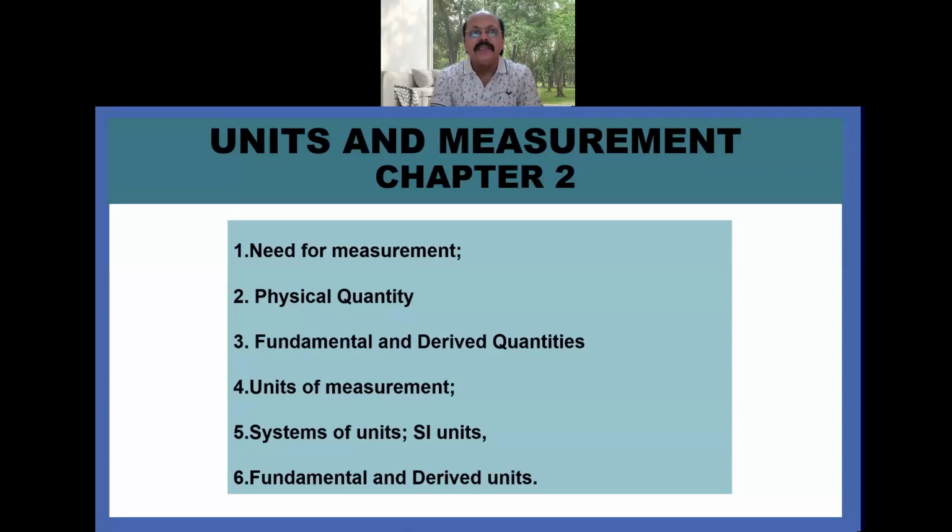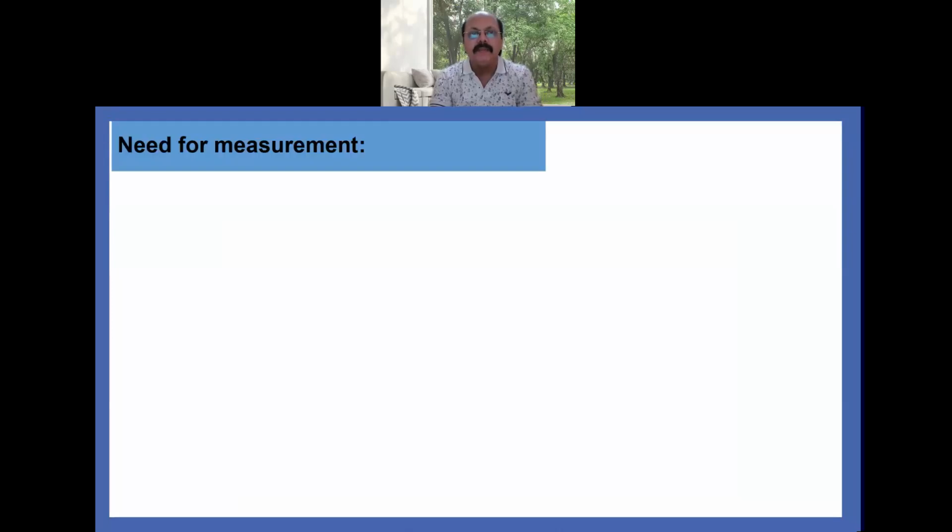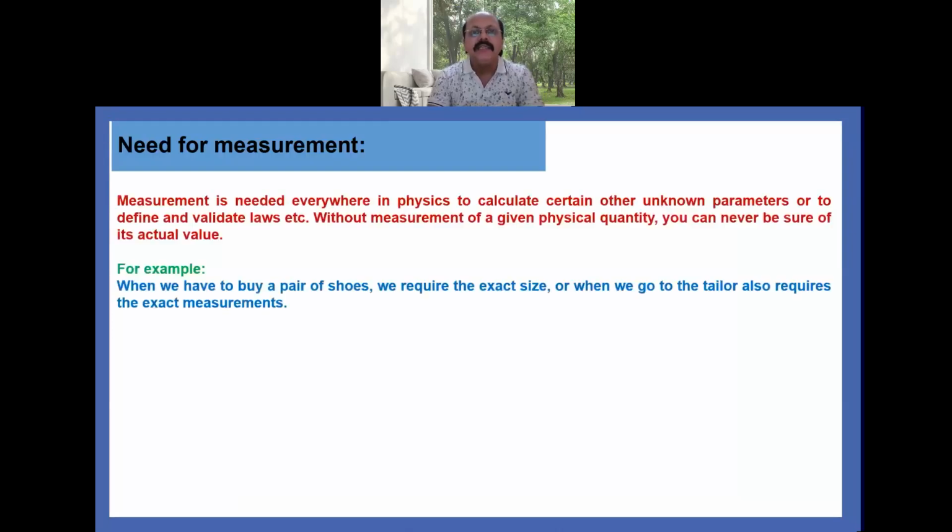So first one is need for measurement. So the question is, what is the need of measurement? Measurement is needed everywhere in physics to calculate certain other unknown parameters or to define and validate laws, etc. Without the measurement of a given physical quantity, you can never be sure of its actual value.